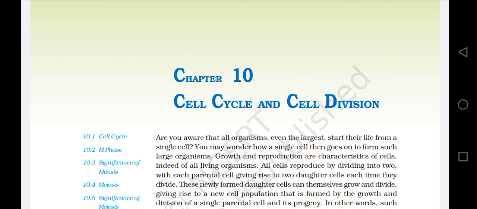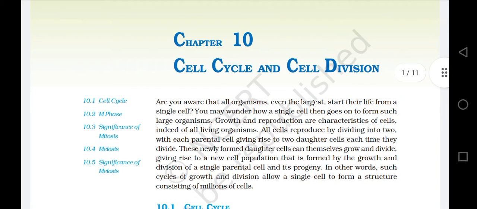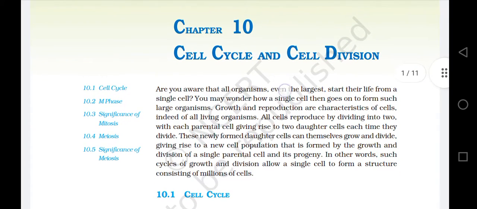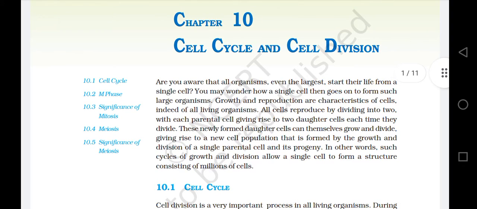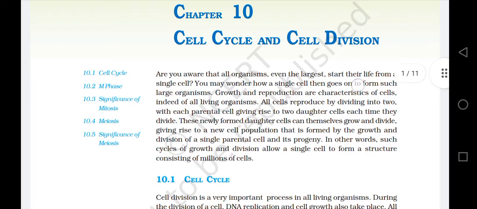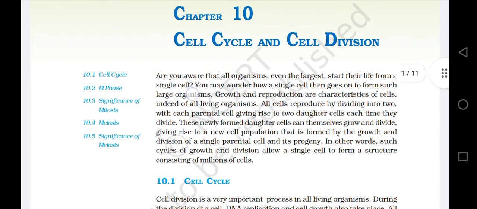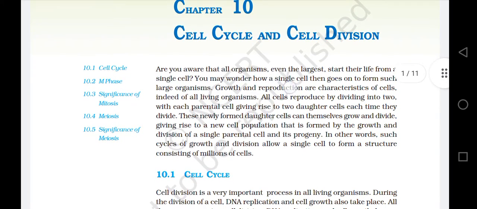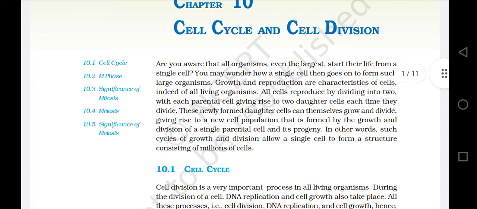In Biology, Class 11, Chapter 10, Cell Cycle and Cell Division. Are you aware that all organisms, even the largest, start their life from a single cell? You may wonder how a single cell then goes on to form such large organisms. Growth and reproduction are characteristics of cells.